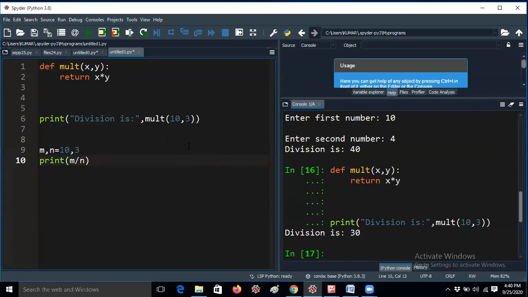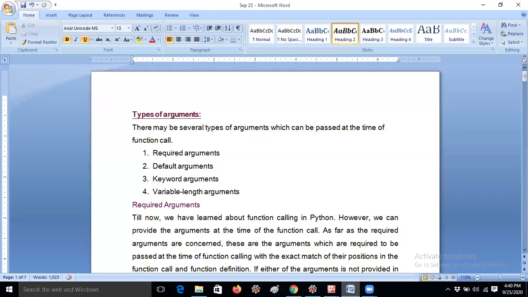For second-year CSE students especially, I think these concepts are not necessary to prepare for the external examination. But I will give you clarity because of interview purposes. Today I will explain the types of arguments in Python.